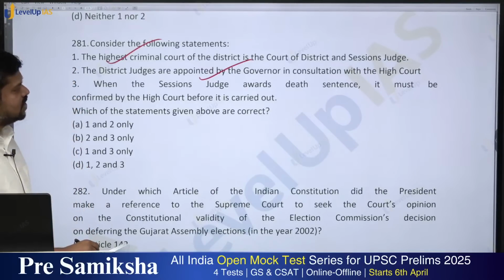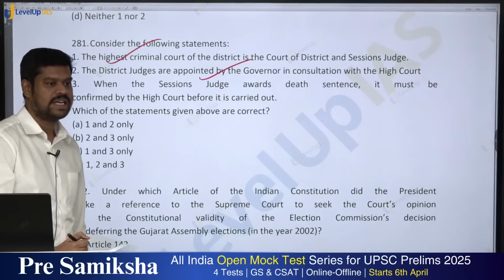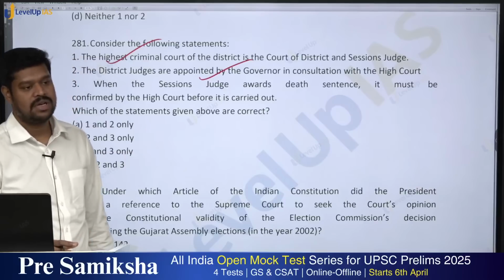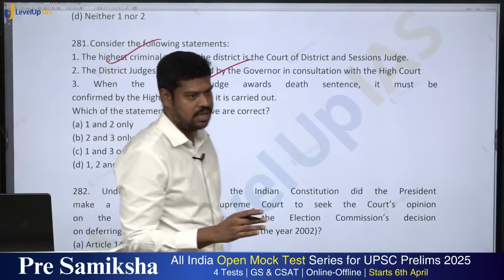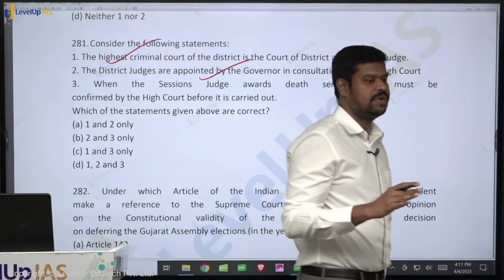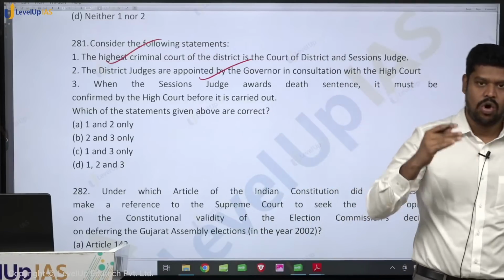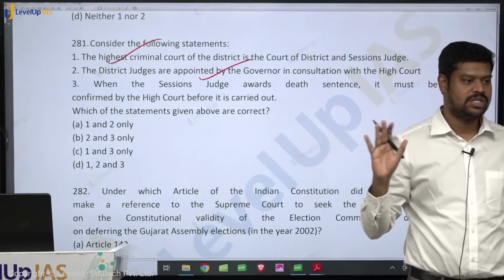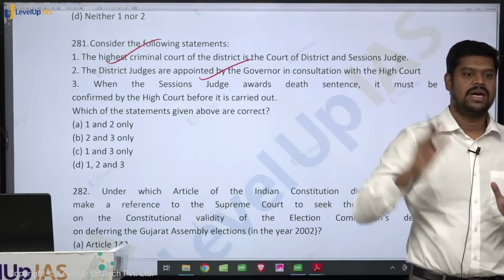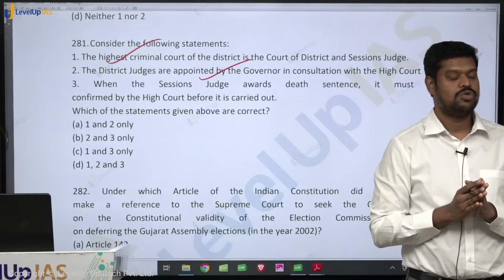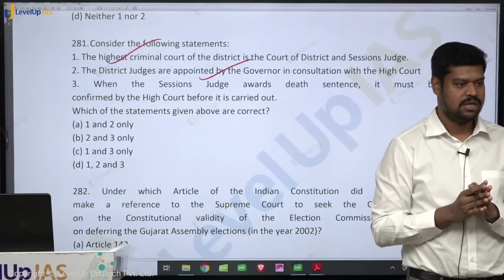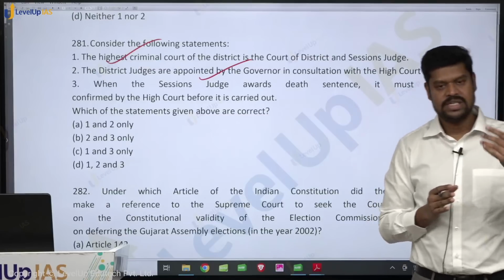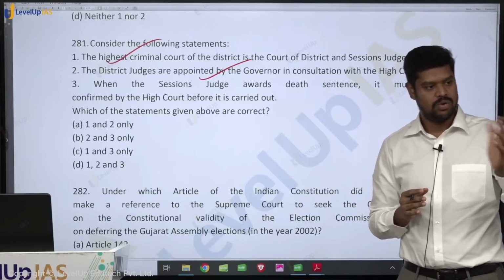When the sessions judge awards a death sentence, it must be confirmed by the High Court before it is carried out. This is true as per the criminal procedure code in our country. Whenever a death punishment is given by a sessions judge, automatically the matter will be reviewed by the High Court. Whether the individual wants it or he does not want it, automatically the matter will be reviewed by the High Court, just to make sure that there is no error in the lower court. So once it is confirmed by the High Court, then only it can be executed.